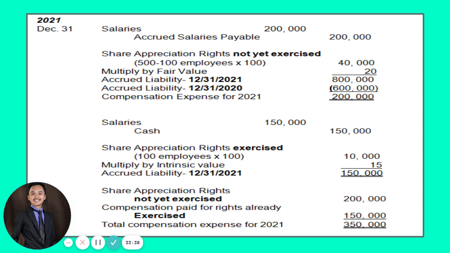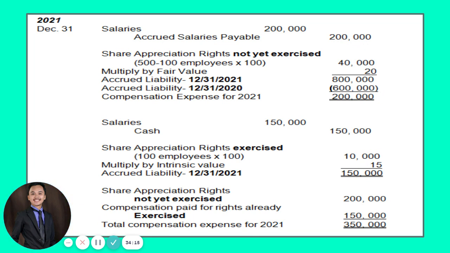Pero take note guys, 100 employees in 2021 was able to exercise their rights already. So that means from 500 minus 100 employees na nag-exercise sa ilahang rights. So ang ato ang share options na share appreciation rights that is still outstanding is 40,000. Okay? 40,000. So 40,000 times the fair value on that date, December 31, 2021 na 20 pesos.